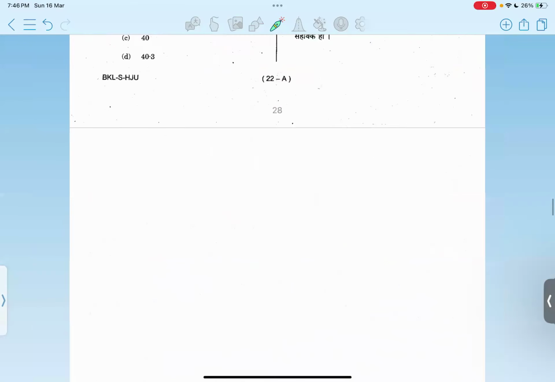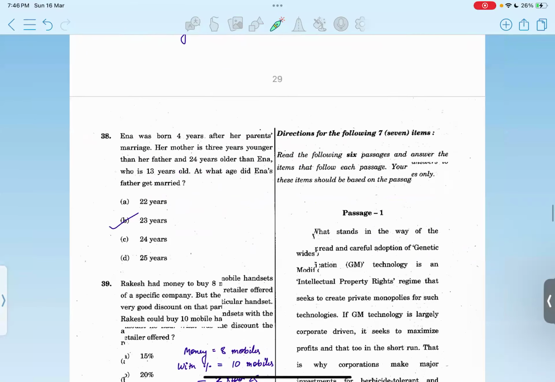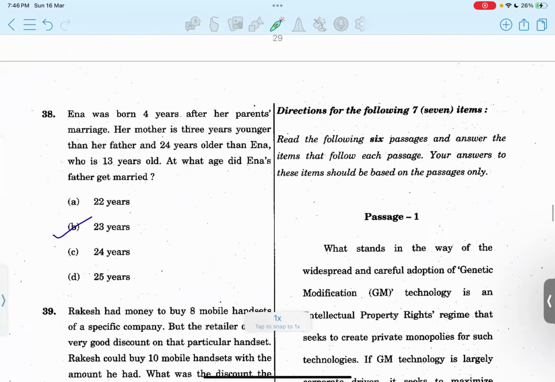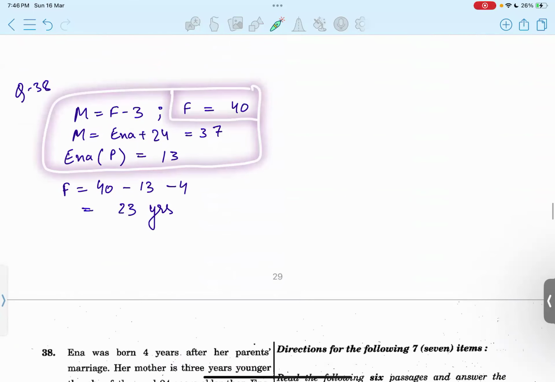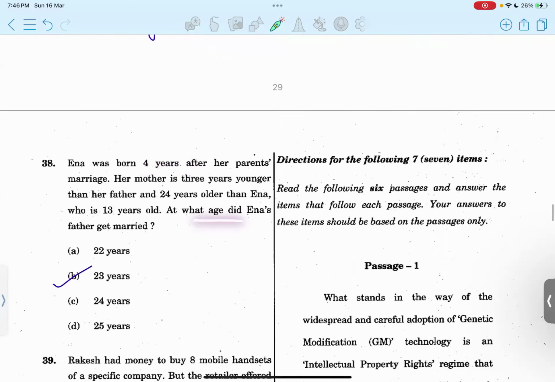Then the 38th question, we have Anna. Anna was born 4 years after her parents' marriage. Her mother is 3 years younger than her father. So we've written down this information. This is the entire given information. Here we calculate: at what age did Anna's father get married? That is to be calculated.